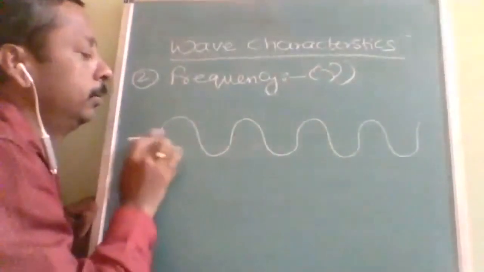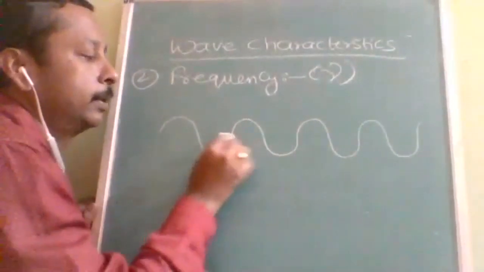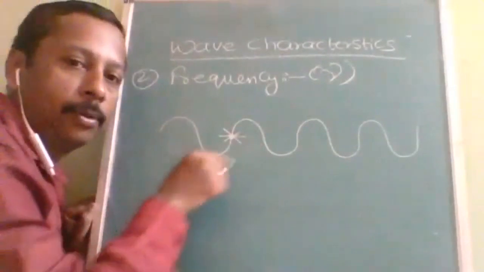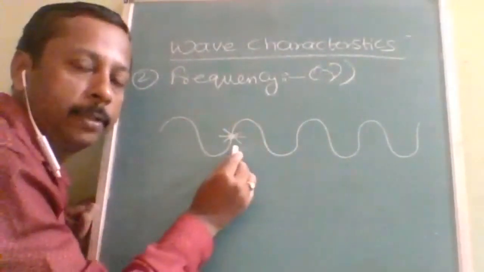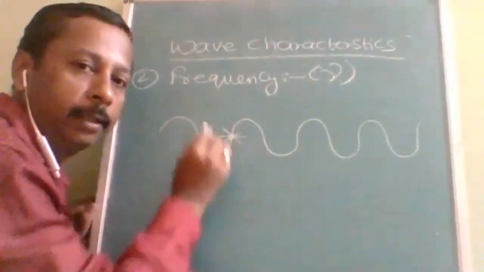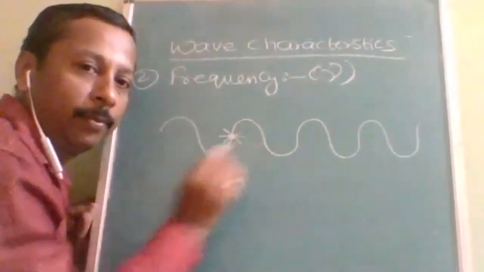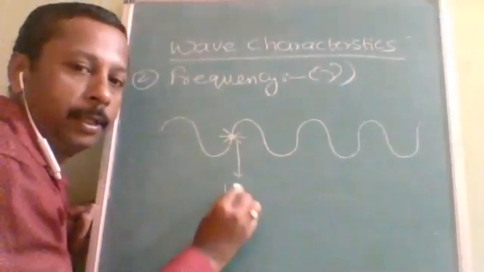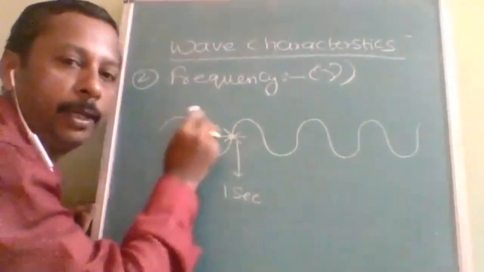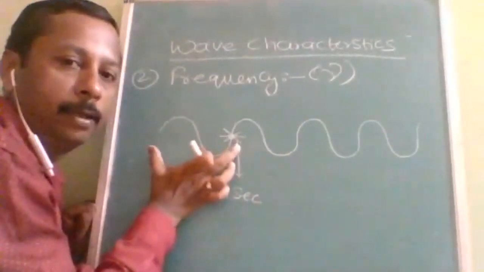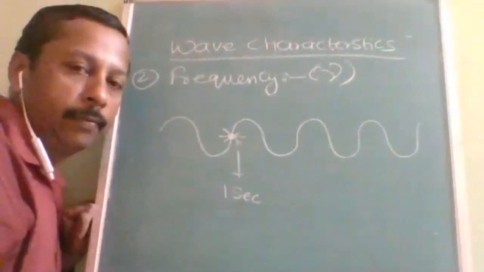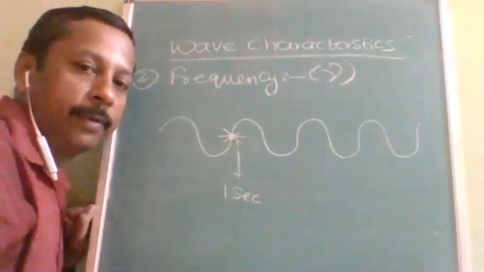Suppose we sit at one place, at this point. We will count the number of waves passing through this point. The wave keeps on moving like this, and we watch how many waves pass through it in 1 second. From here to here it is one wave. How many waves pass through a point in 1 second is called the frequency.